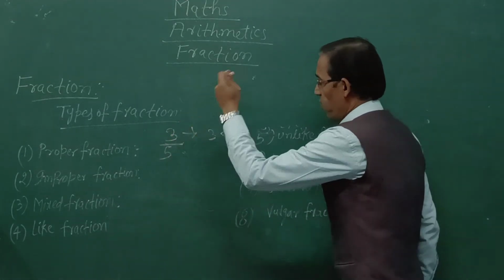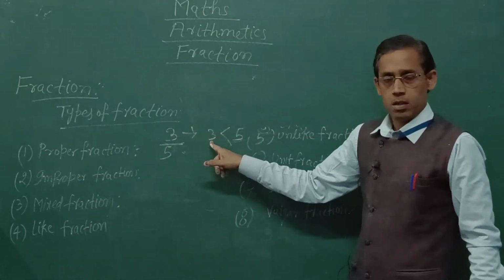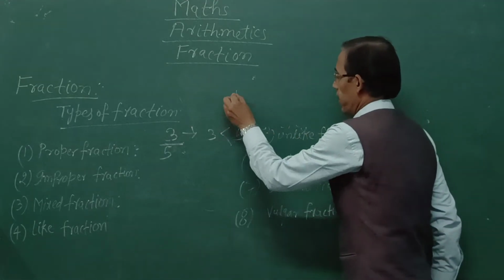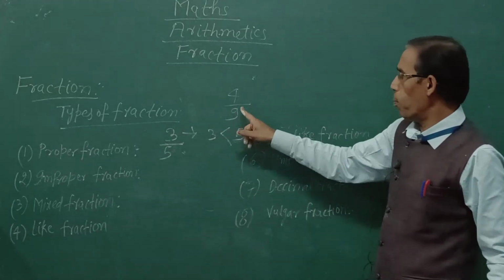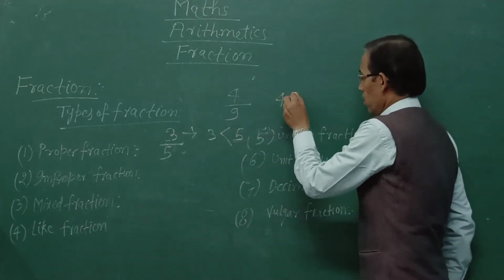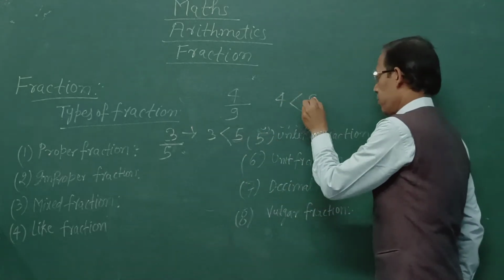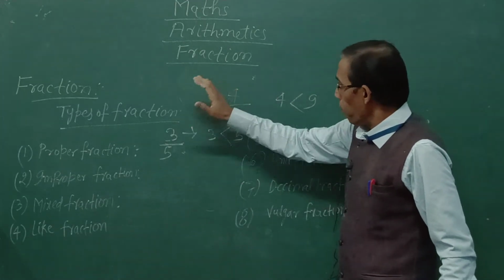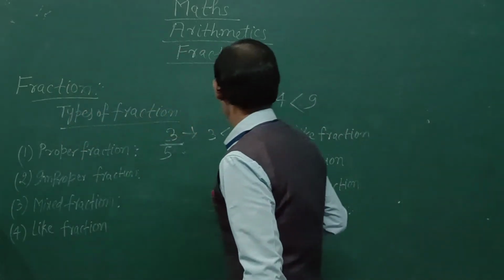Second example, 4/9 is also a proper fraction because numerator portion 4 is less than denominator portion 9. So these are proper fractions. Okay.